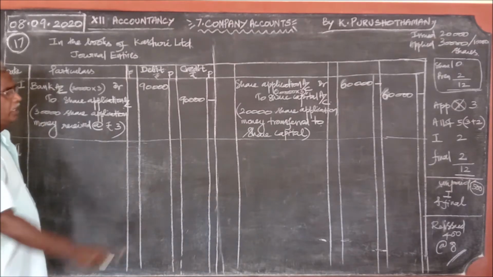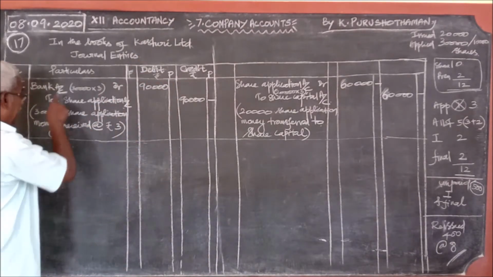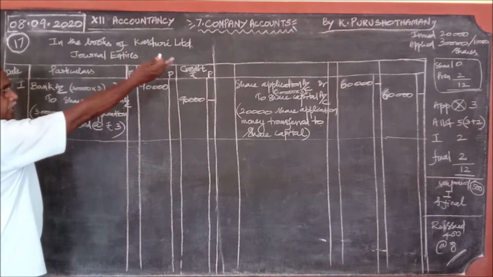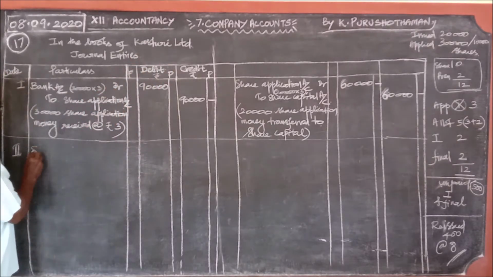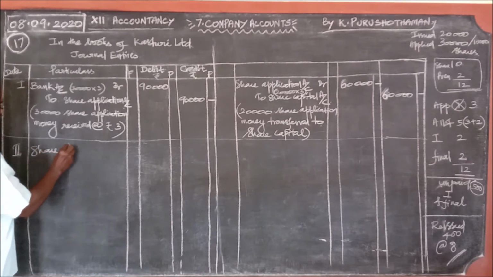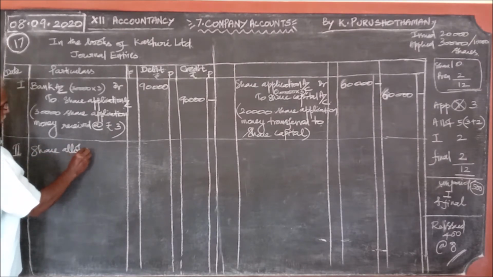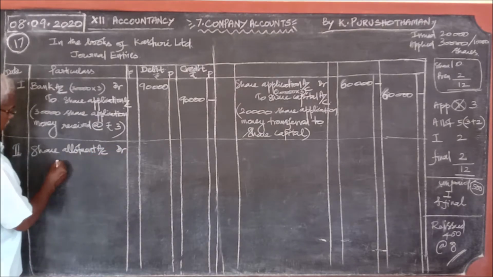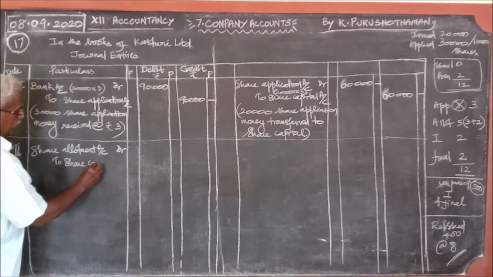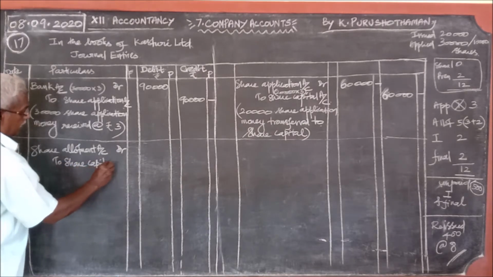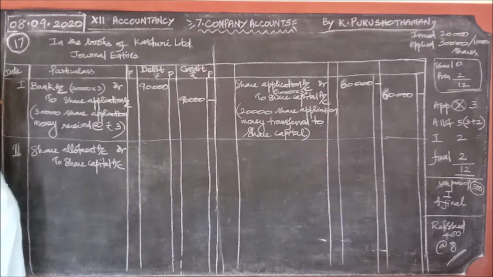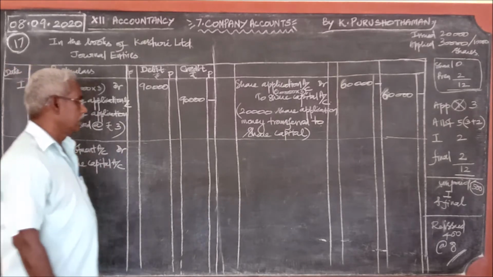The journal entry will come here, this will go there, with the corresponding changes. Since this is the allotment stage, share allotment account debit to share capital account. The same, this will go there.